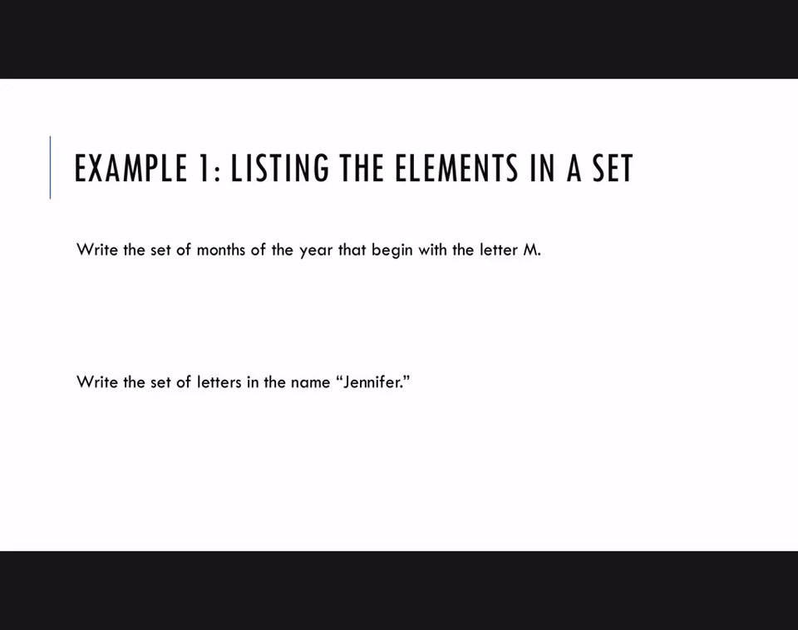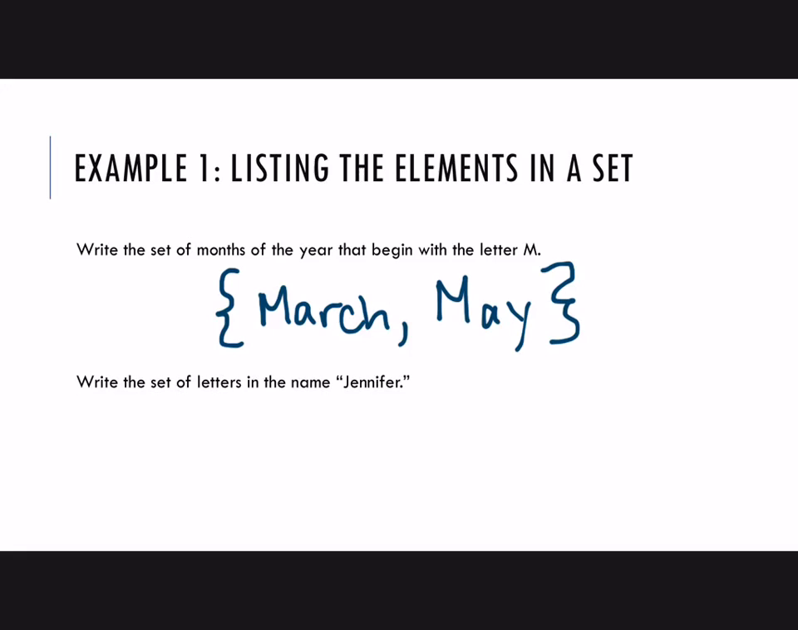Write the set of months of the year that begin with the letter M. Let's do this using the roster or listing method. So you do curly braces, and then you just list out the things in this set. Months of the year that begin with the letter M. Well, we have March, and we have May. You put a comma between those 2, and then a closing brace at the end.